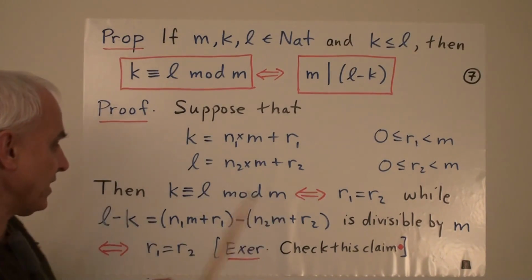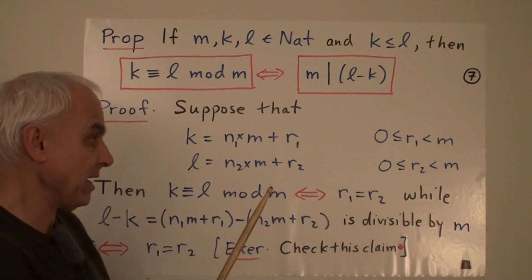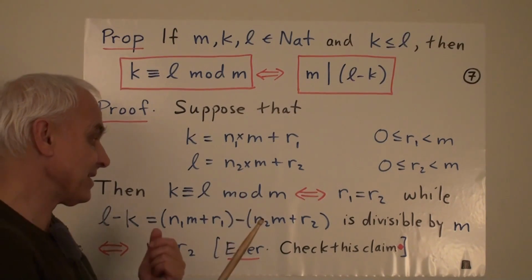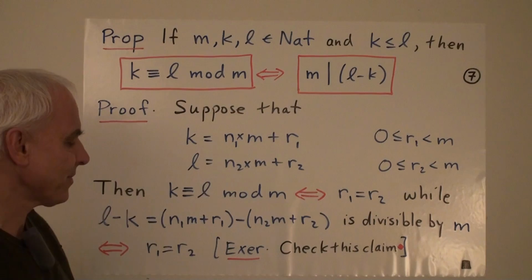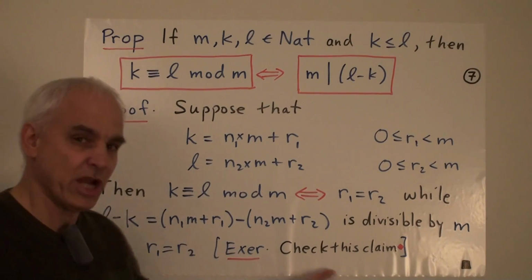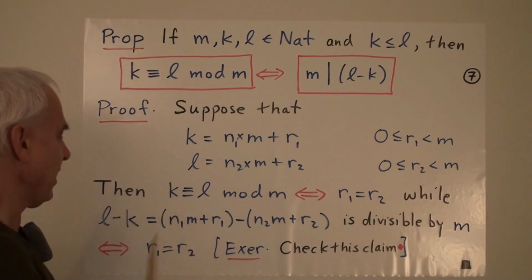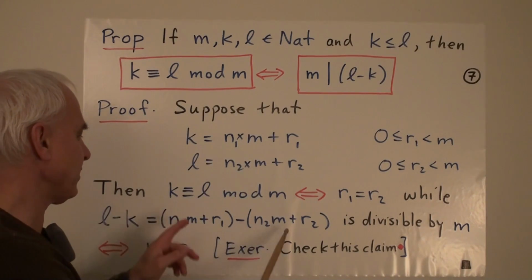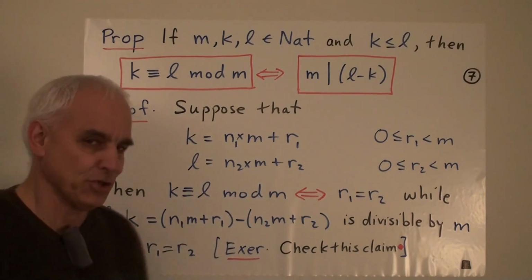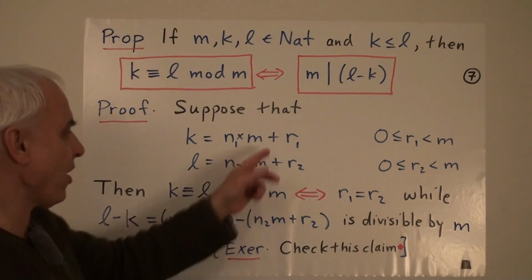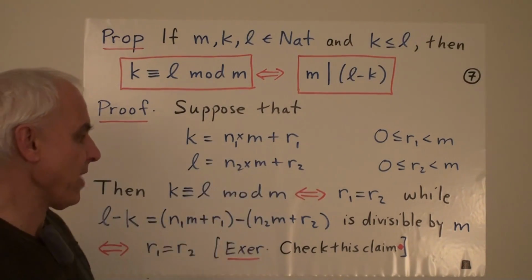So there's no way that a difference between them can be a multiple of m unless that multiple is 0. As an exercise, please check this claim. Just go through the argument. Actually, strictly speaking, you have to look at a couple of different cases depending on the relative sizes of r1 and r2, because we don't know whether r1 is bigger than r2 or the other way around at this point.